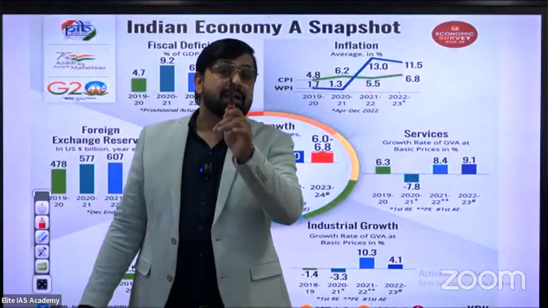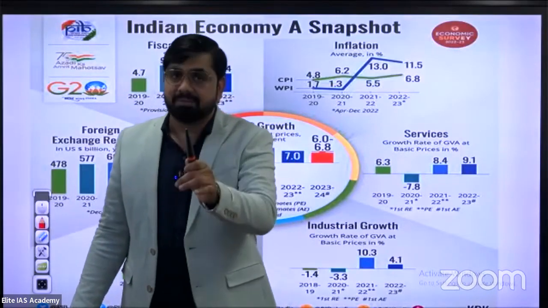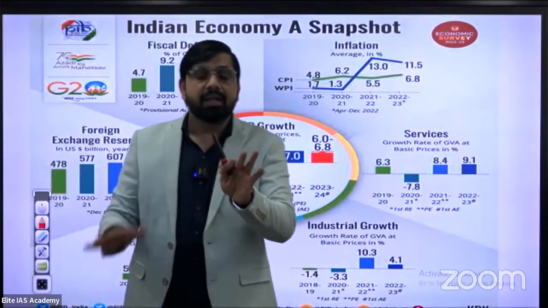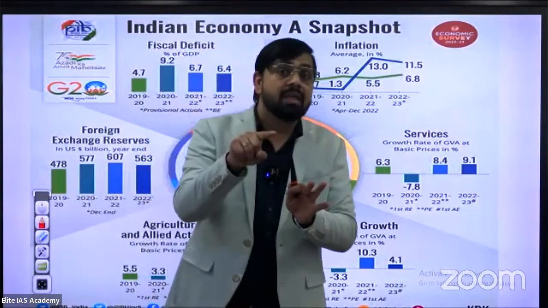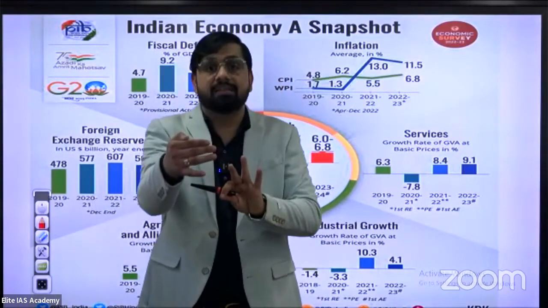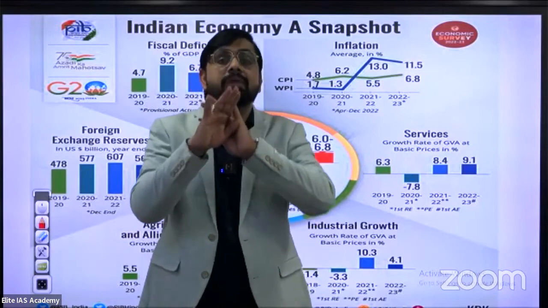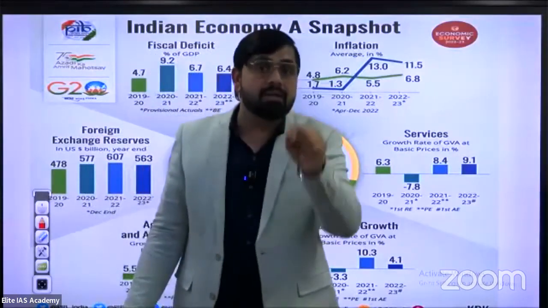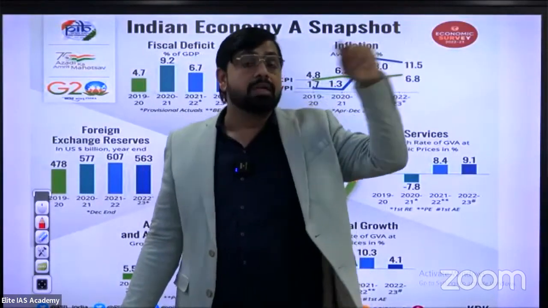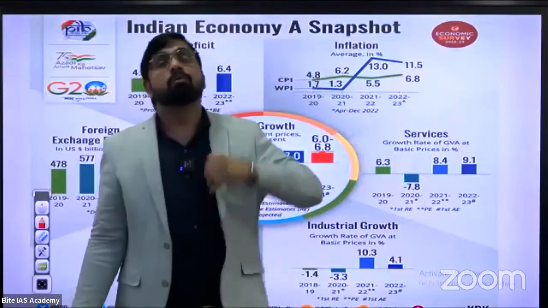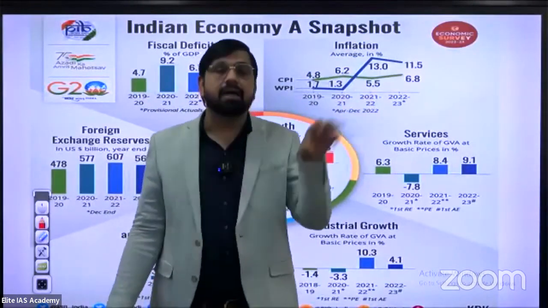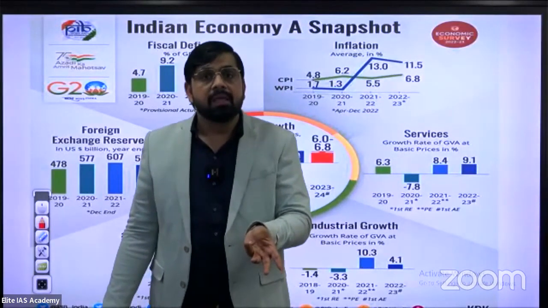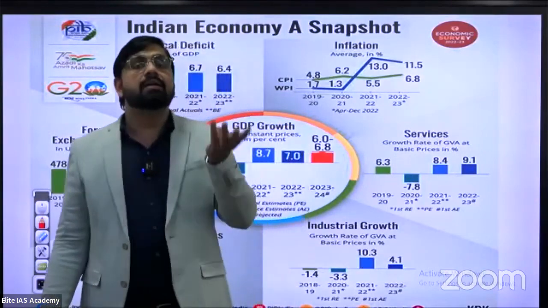For example, the decision of demonetization on 8th November 2016. Remember, the decision of demonetization was suddenly taken. There was no single explanation or sign of demonetization in the current financial year. So lots of different decisions also impact the estimated targets of the government, like the Russia-Ukraine war, India's external policy, and internal policy.